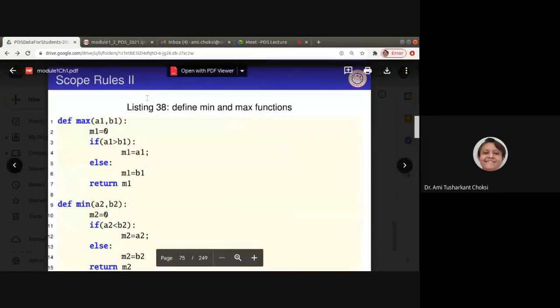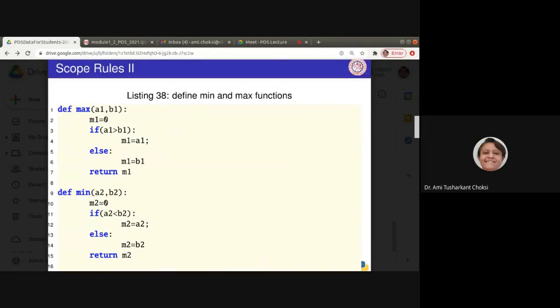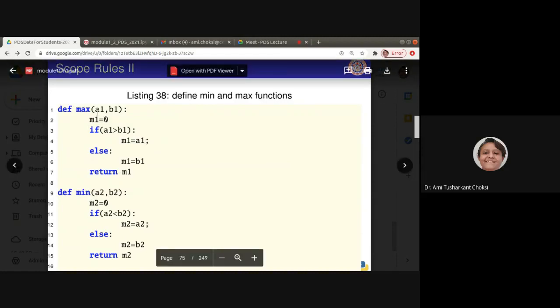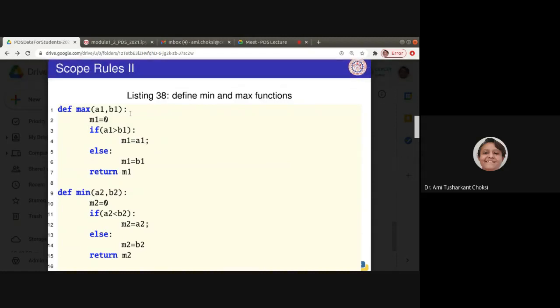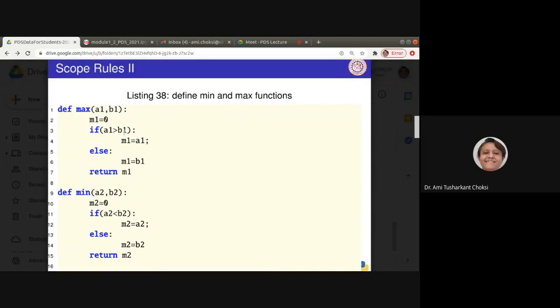Okay, let us have a very simple function, that is min and max. You can say it is already available, fine, we can define that also. So def max(a1, b1): m1 is equal to 0. If a1 is less than b1, m1 is equal to a1, else m1 is equal to b1.